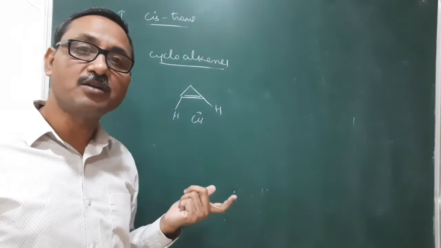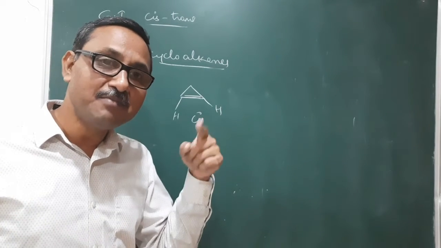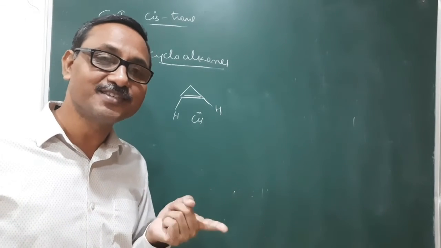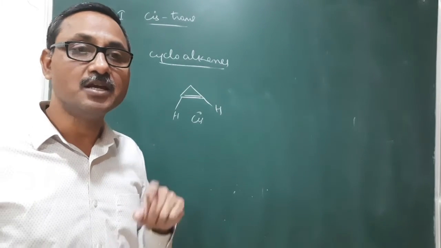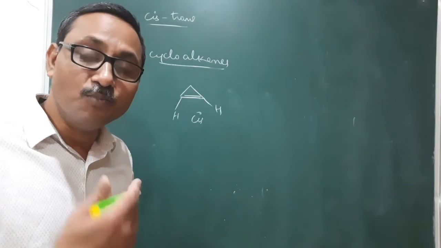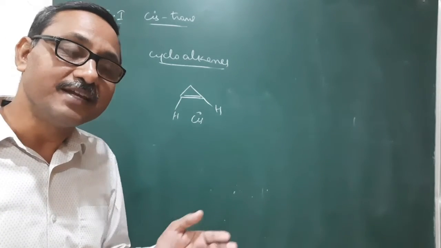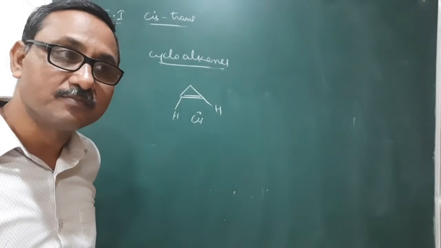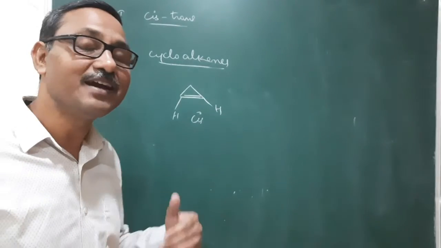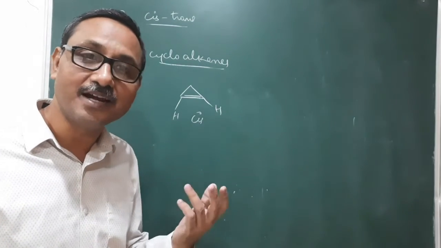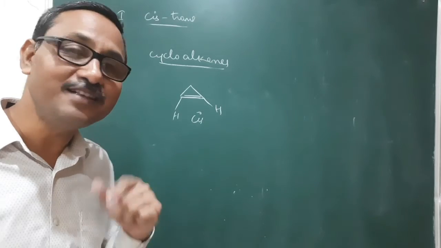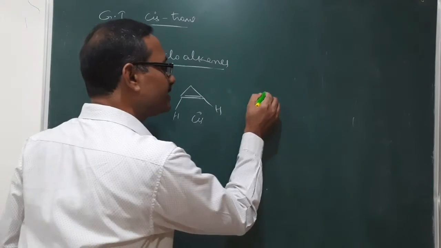For a 7th carbon atom, that is a 7-membered ring with a double bond, both cis as well as trans are possible. But cis is more stable in that case. Whereas from 8 onwards, means a ring having 8 carbon atoms or more than that, trans is more stable than cis. Means I am taking this one.